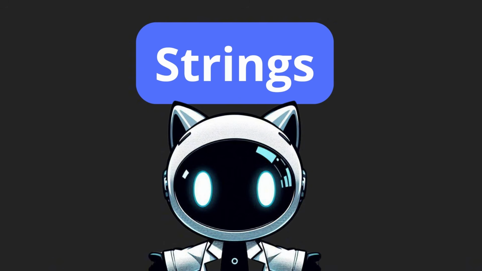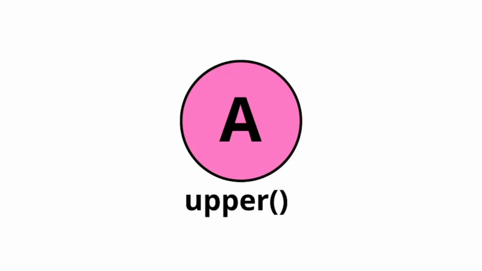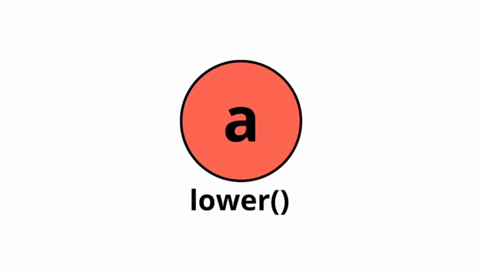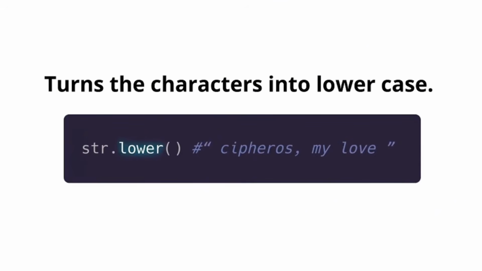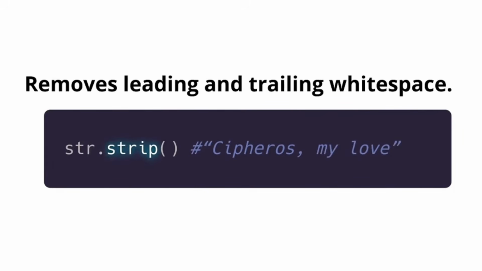We're going to move on to the string methods. So if we declare a string just like this, we can apply the next built-in methods. The first one is upper. What it does is turn all the characters into uppercase. Similarly, with lower, we turn all the characters into lowercase. With strip, we remove leading and trailing white space.